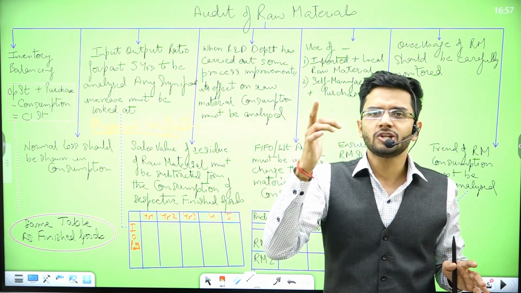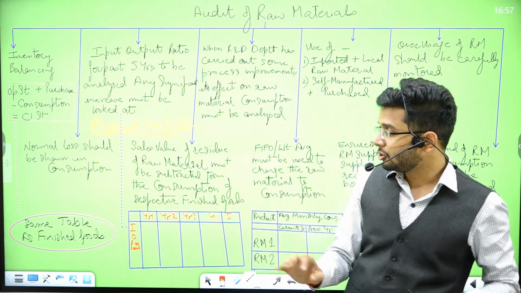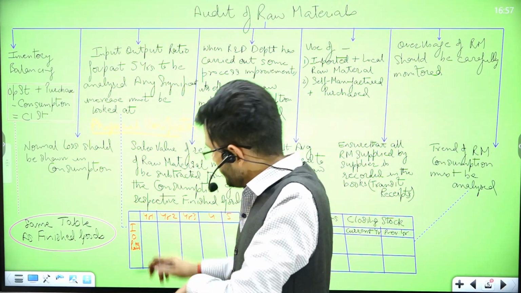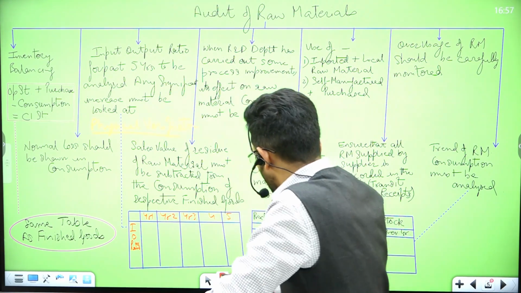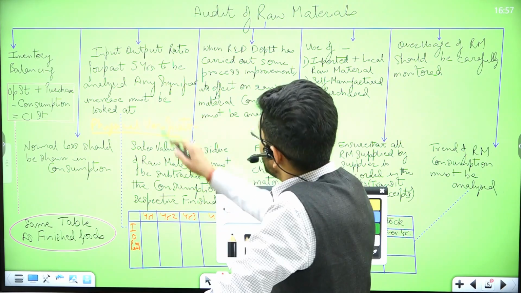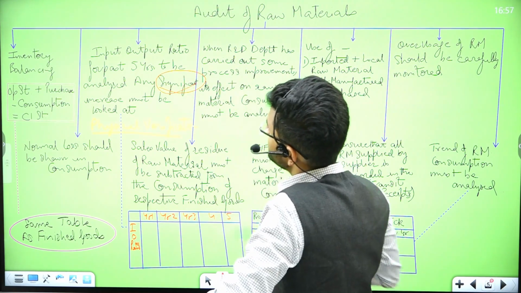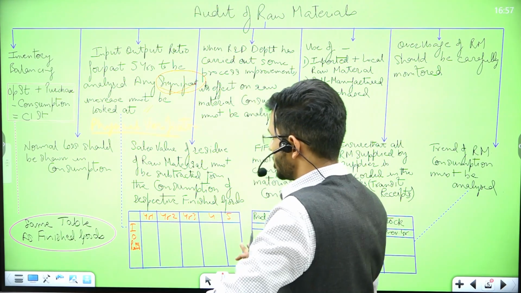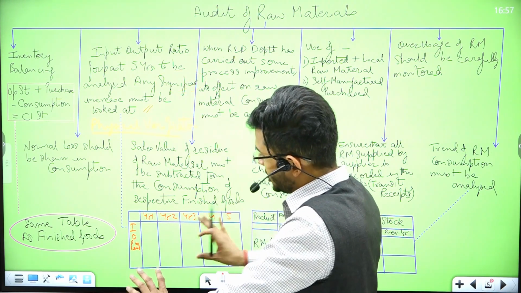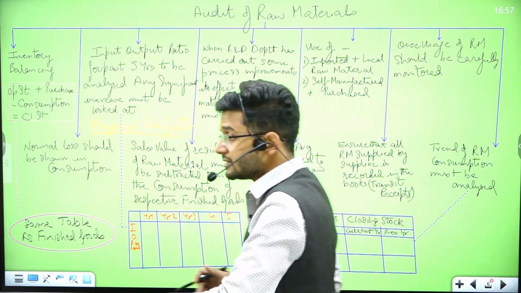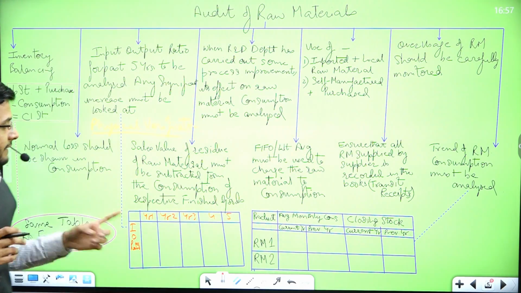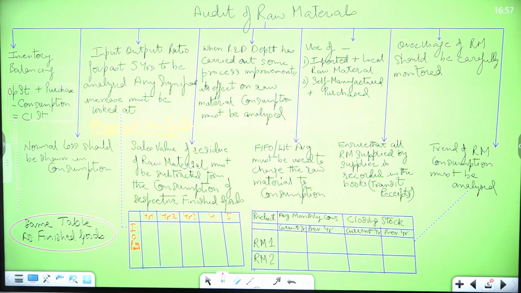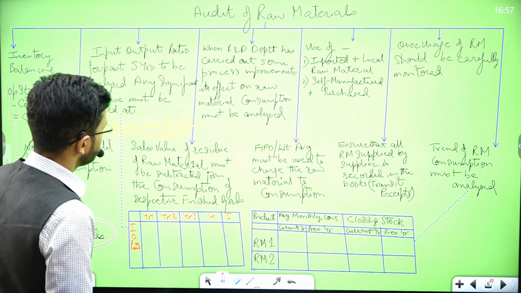That's a minor deviation. So a minor deviation can be ignored, but any significant deviation, any deviation which is more than the usual deviation, that must definitely be looked at. So the input output ratio of all the 5 years are to be tabulated in this manner, and the trend can be analyzed to see where the input output ratio has increased invariably.